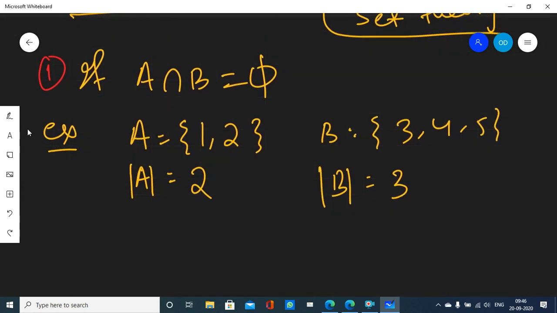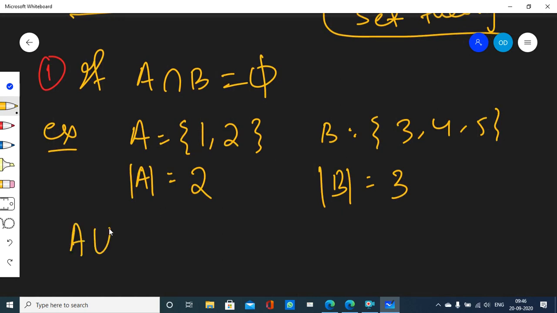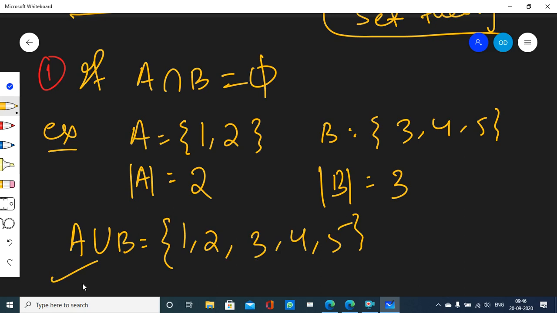Okay. Now you tell me, if I want to take a union between A and B, well, A union B is a set that carries all the elements of set A and all the elements of set B. So elements 1, 2 of set A, then elements 3, 4, 5 of set B, that is your A union B, right? You got it so far?